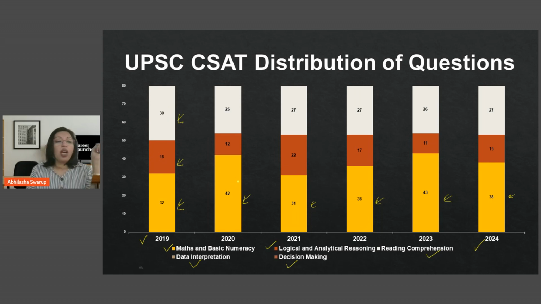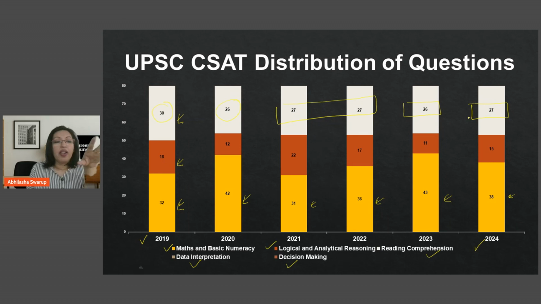If you look at it, in 2019, we had 30 questions of reading comprehension, which went down to 26 questions in the subsequent year in 2020, then stayed at 27 questions in 2021 and 22. And then it went down by one question, 26 in 2023, and then again it came back in 2024 to 27 questions.